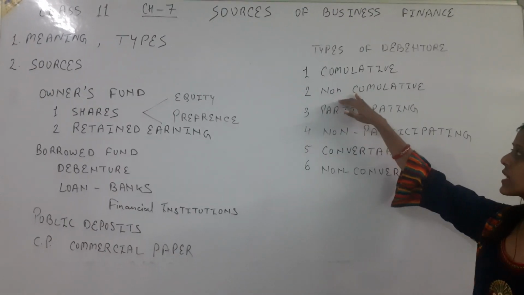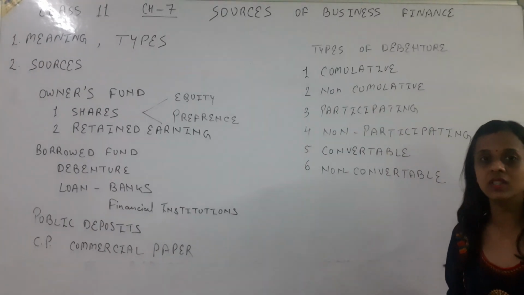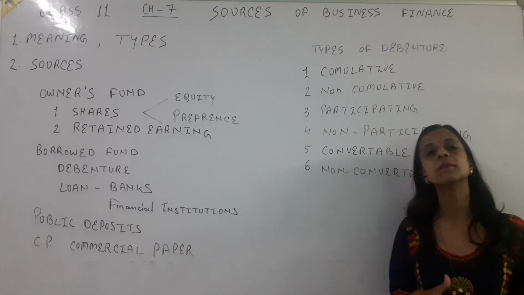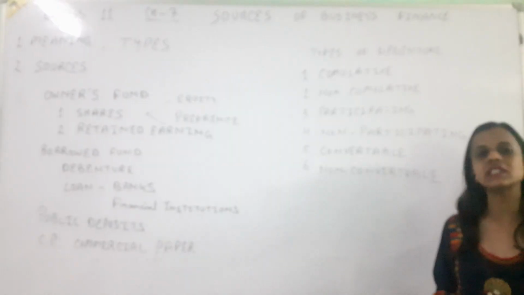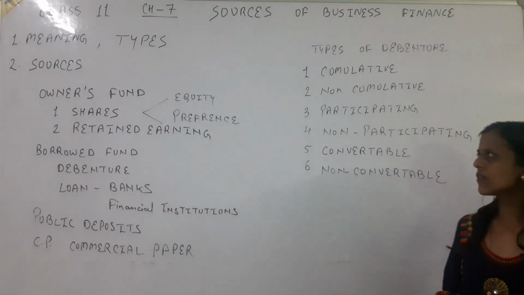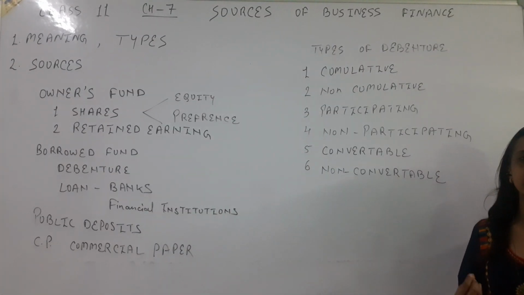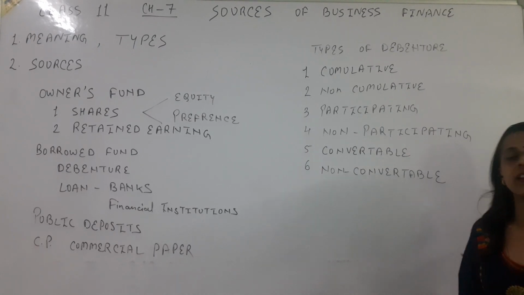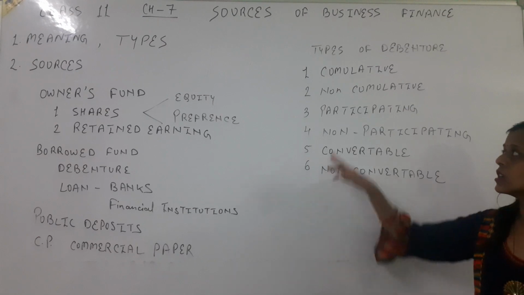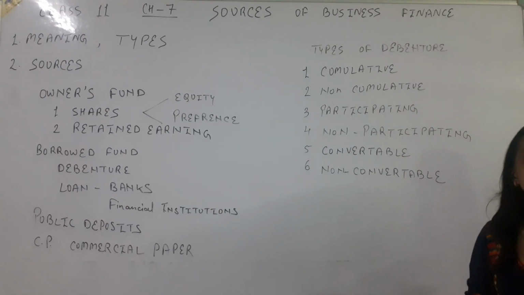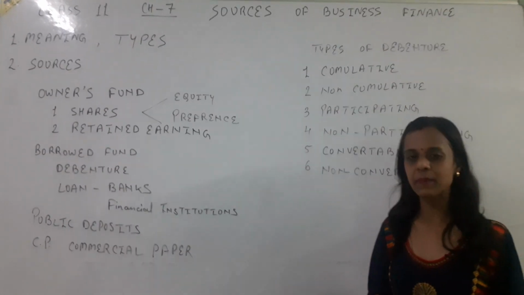Second point, students, we have non-cumulative debentures. Non-cumulative debenture means it will not accumulate the amount. Whatever the interest, it will be paid at the same time. If we are not earning any profit or for any other reason we are not able to pay interest at that time, it will not be accumulated for the future. So these type of debentures are called non-cumulative debentures.